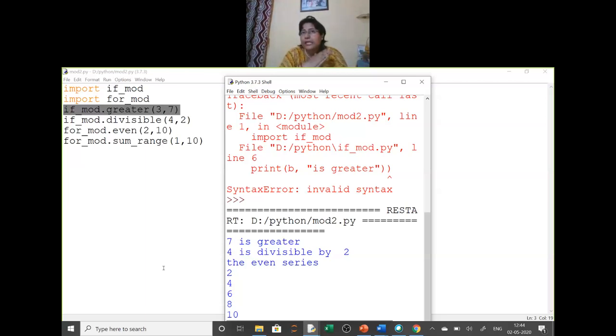Suppose you have to calculate the area of all the shapes. Now you will create a shape.py. You will keep all the shapes' area formulas in different submodules or functions, of square, of rectangle, even of cube, cylinder, sphere, all you will keep, and whenever you require it, simply you have to import shape. Then shape.square, shape.triangle, whichever area you want, whichever volume you want, you can simply call it and you will get it. Understood? So this is over.